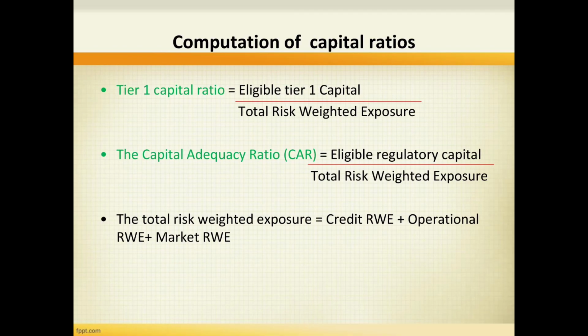And here, the capital ratios are computed as Tier 1 capital ratio, which is the ratio of eligible Tier 1 capital and total risk weighted exposure. Similarly, capital adequacy ratio is the eligible regulatory capital or total capital divided by total risk weighted exposure. And here, total risk weighted exposure is the summation of only credit, operational, and market risk weighted exposure.